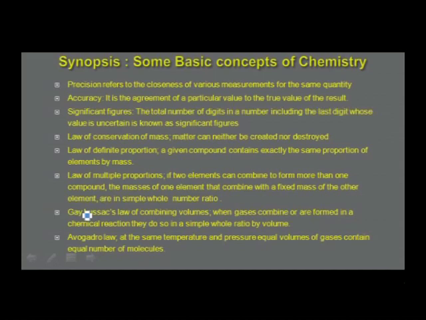Law of multiple proportions, the statement goes like this: if two elements can combine to form more than one compound, the masses of one element that combine with a fixed mass of the other element are in simple whole number ratio. Gay-Lussac's law of combining volumes, which is also known as law of definite volumes, the statement goes like this: when gases combine or are formed in a chemical reaction, they do so in a simple whole number ratio by volume.